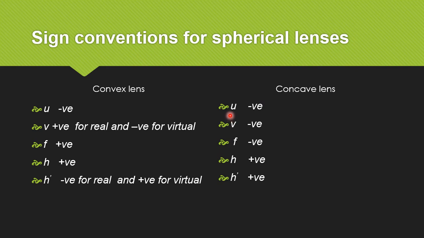Concave lens: object distance u negative. Image distance v negative. Focal length f negative. Object height h positive. Image height h dash positive.